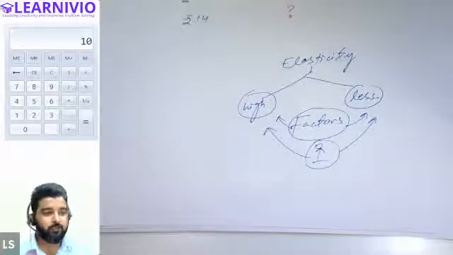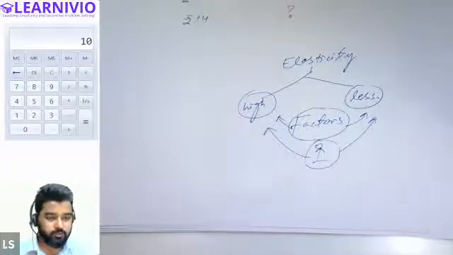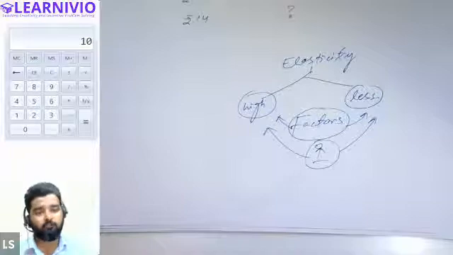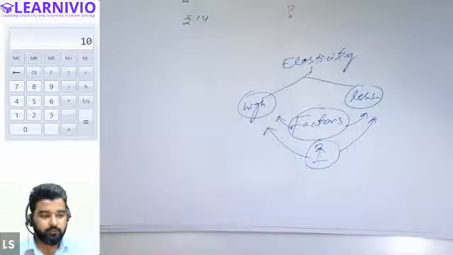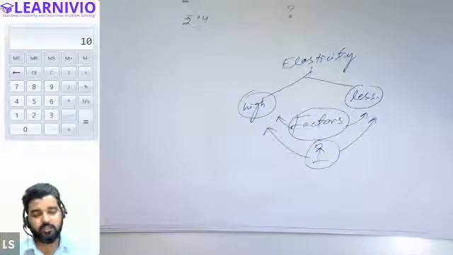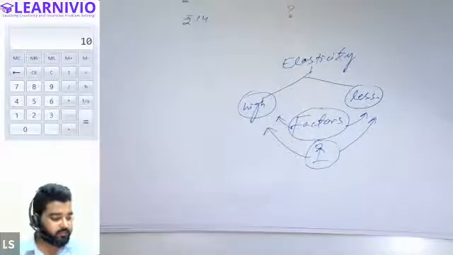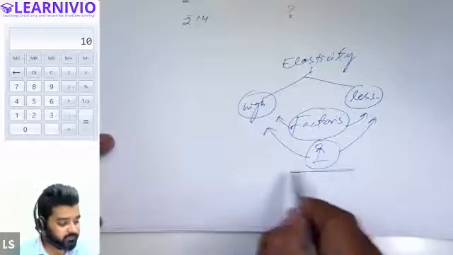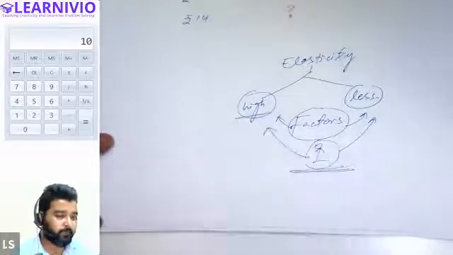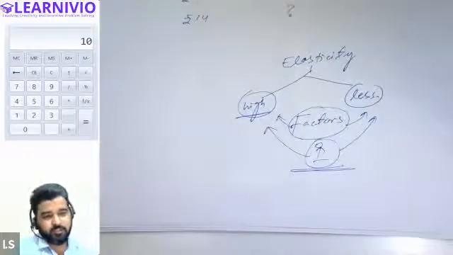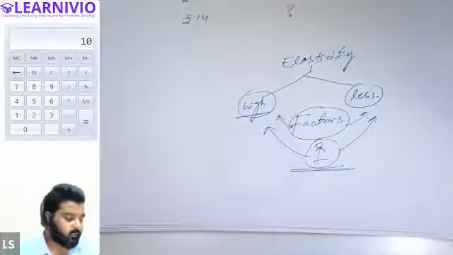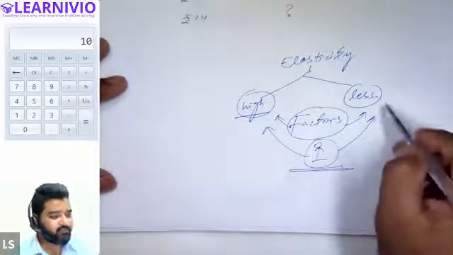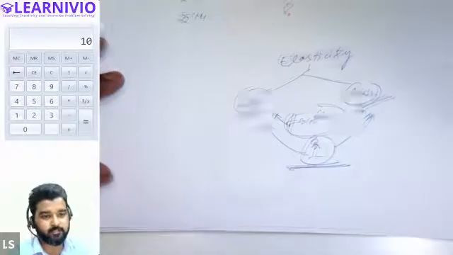What are the factors that affect the elasticity of a customer? I think we are clear that when price changes, demand will also change. But demand may change in more proportion as compared to the price, or it may change in less proportion. So when price affects the demand in a way that demand changes more as compared to the change in price, we will say that the customer is more reactive, more responsive. His demand is more elastic, that is, highly elastic demand. And when there is no change or less change in demand due to the change in price of the commodity, we will say that the customer is less responsive, less reactive, or his demand is less elastic.